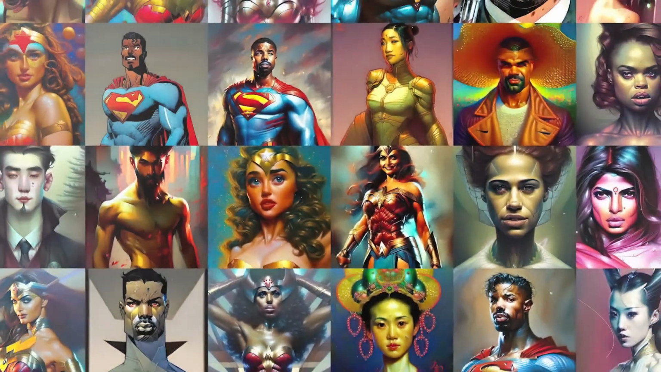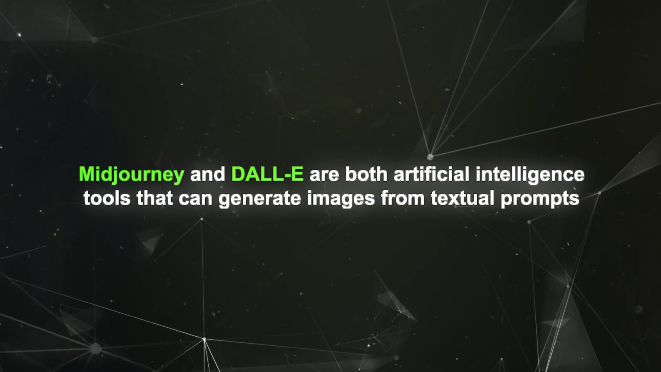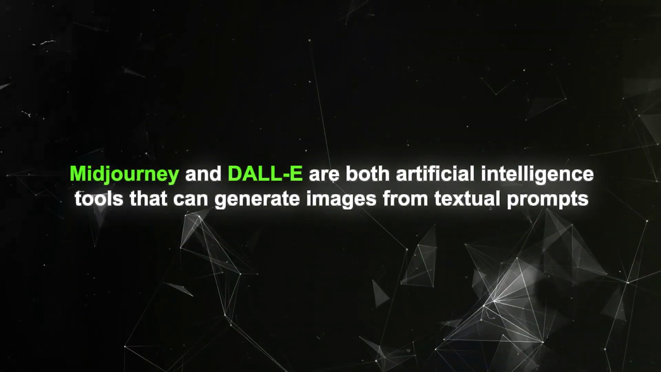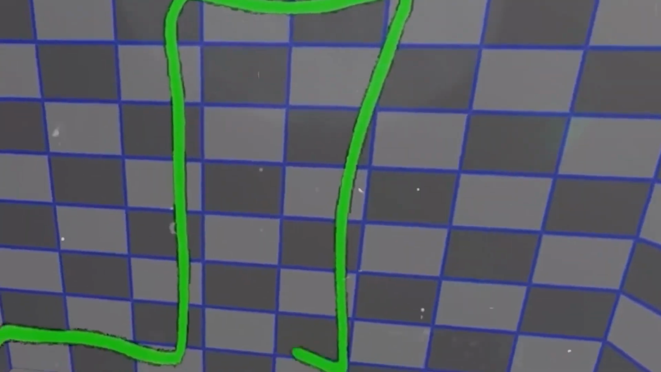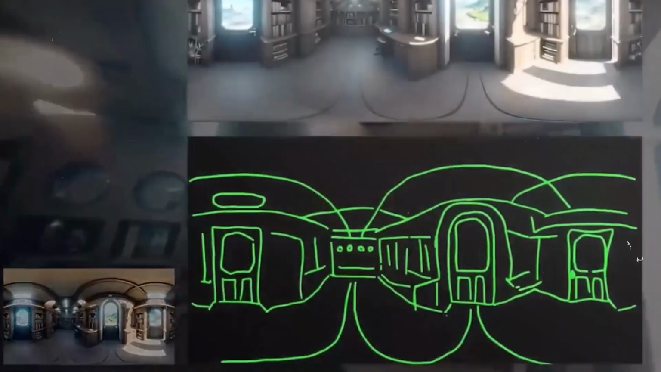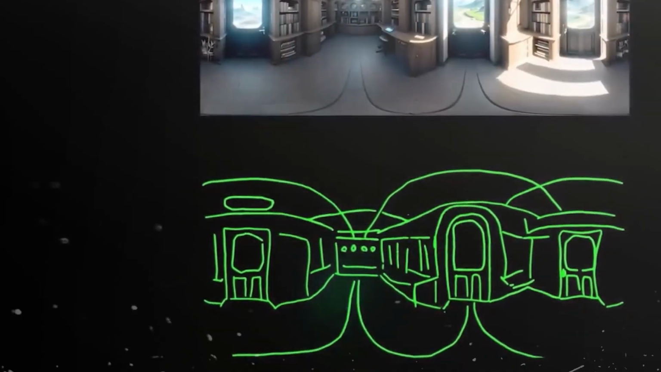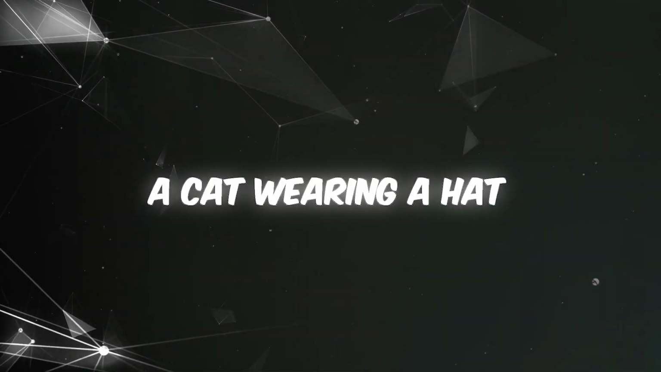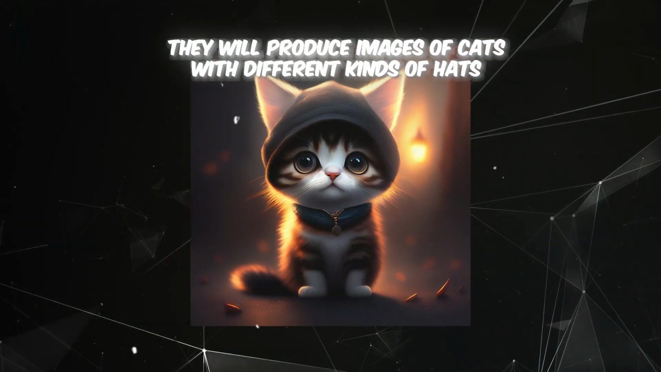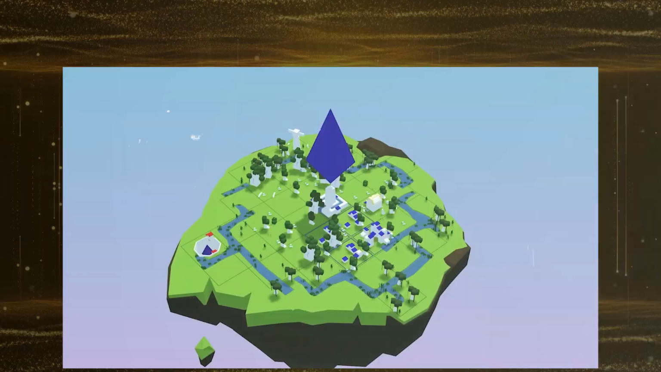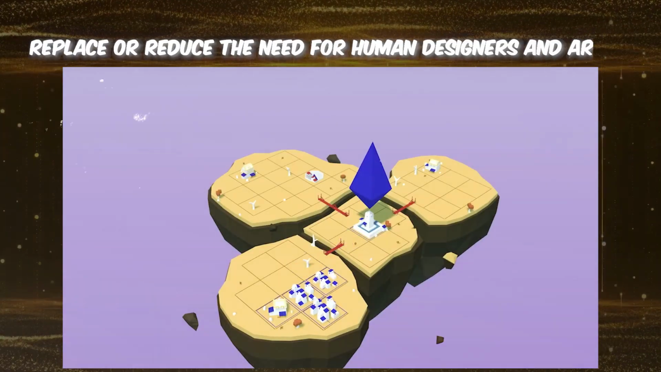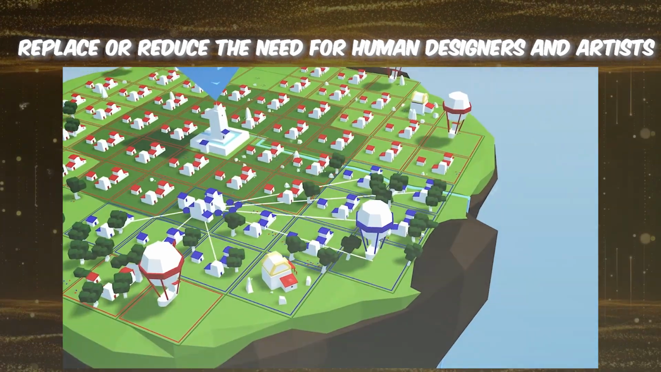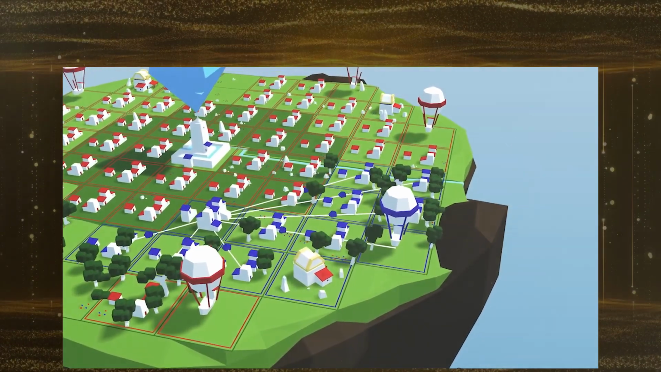Stay tuned. Midjourney and DALL-E are both artificial intelligence tools that can generate images from textual prompts. They use deep learning models to create realistic and surrealistic visuals based on natural language inputs. For example, if you ask them to draw a cat wearing a hat, they will produce images of cats with different kinds of hats. These tools are disrupting the gaming industry because they could potentially replace or reduce the need for human designers and artists who create graphics and environments for video games.